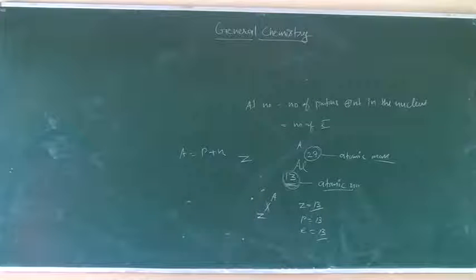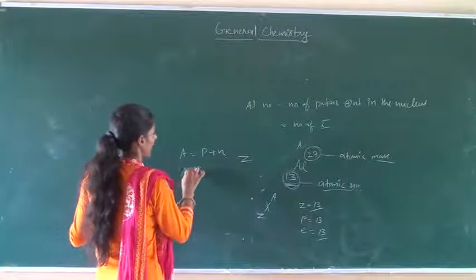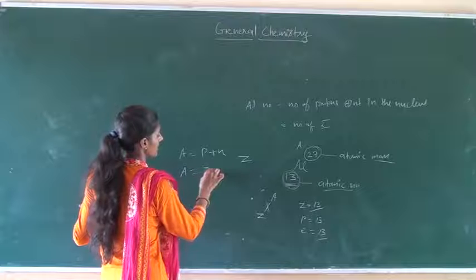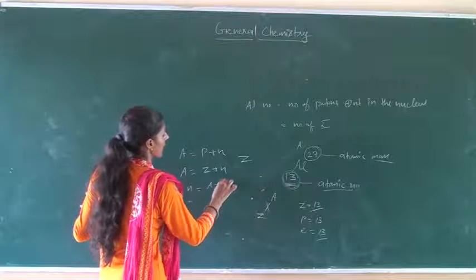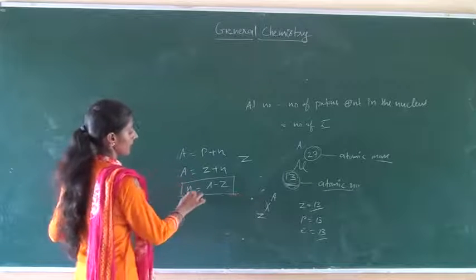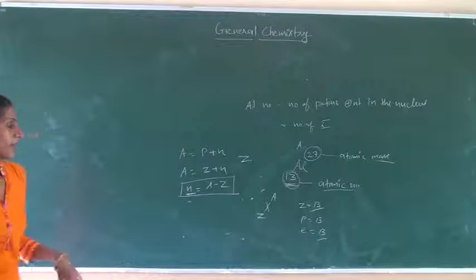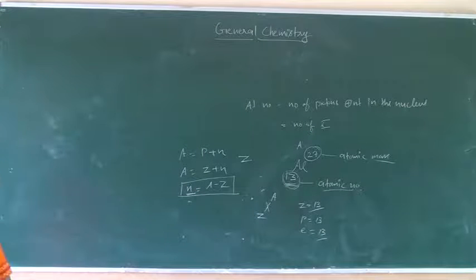Okay. Also, proton is equal to Z. So, mass number A is equal to Z plus N, and N is equal to A minus Z. From here, we can calculate the number of neutrons. Number of neutrons is equal to mass number minus atomic number, A minus Z.